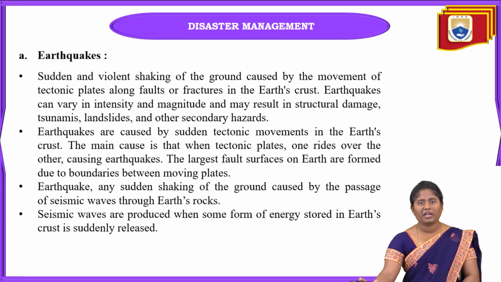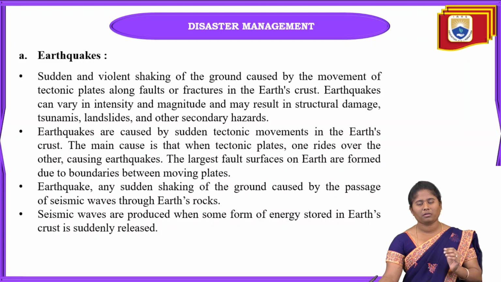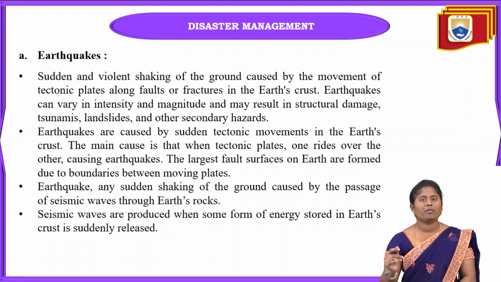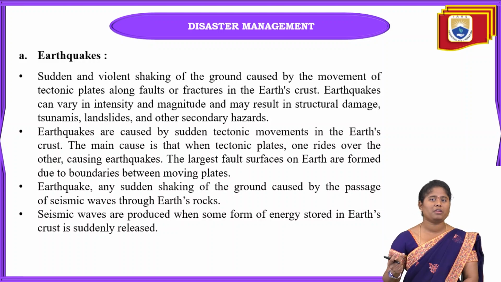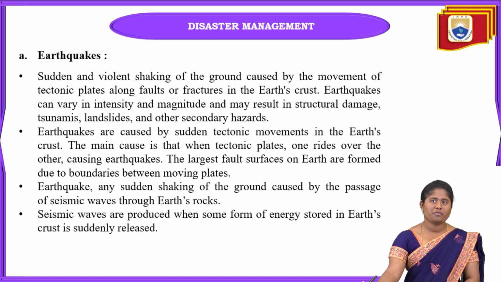Earthquakes can vary in intensity and magnitude. Some magnitudes will be somewhat low, and those earthquakes cause some minor loss to the environment. When the magnitude is very heavy, up to 8 or 9, then there will automatically be major losses in human life, the environment, and infrastructure.